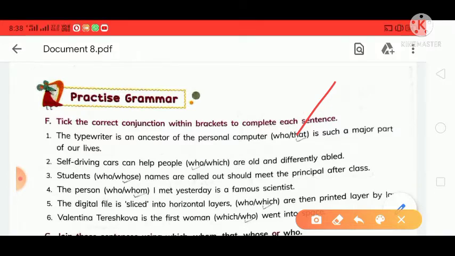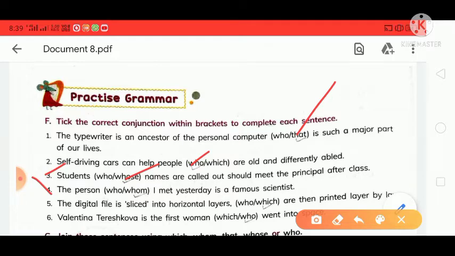And second is, self-driving cars can help people. So you will tick the option who, who are old and differently abled. Third is, students whose. You will tick the word whose: students whose names are called out should meet the principal after class. Here is the fourth option.